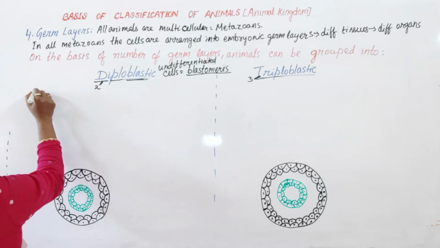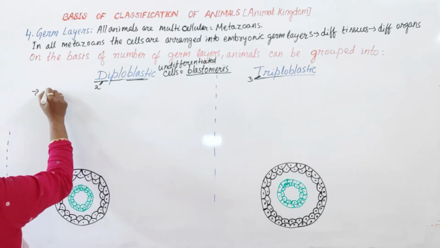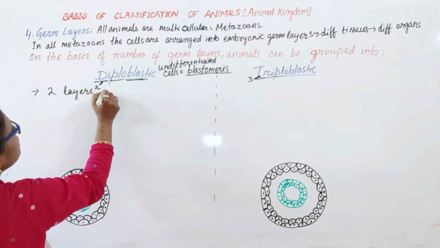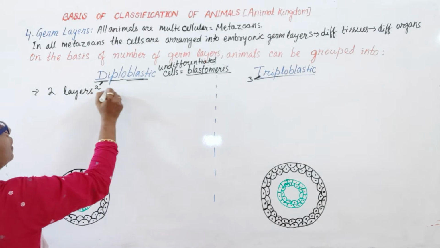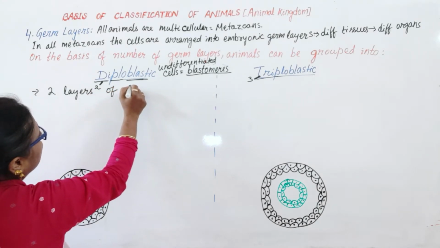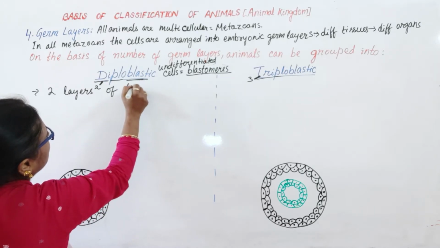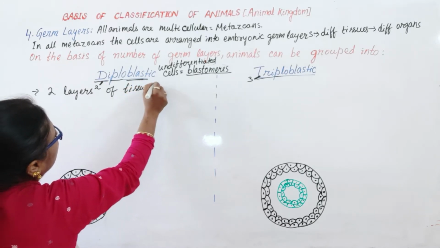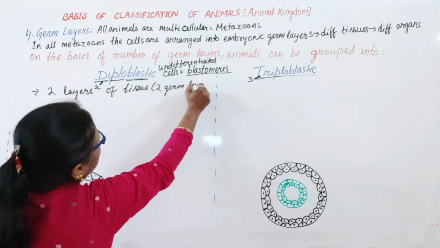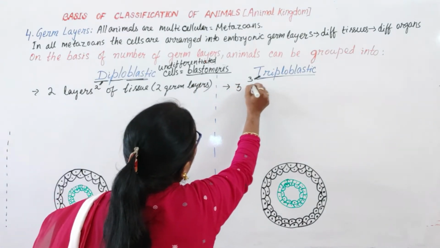Diploblastic animals consist of two layers of tissue, or two germ layers. Triploblastic animals have three germ layers.